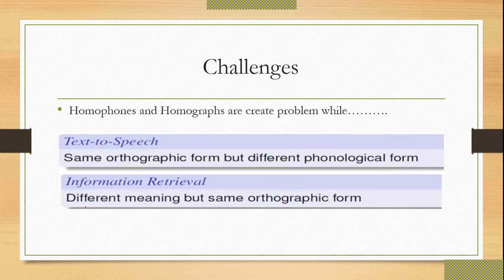That is the information retrieval we are doing using Alexa or any voice command based application. In that case, homophones and homographs create a problem while working on text to speech and information retrieval.